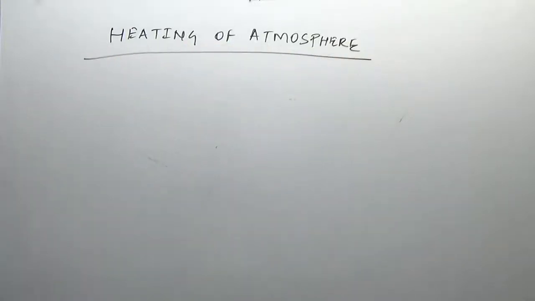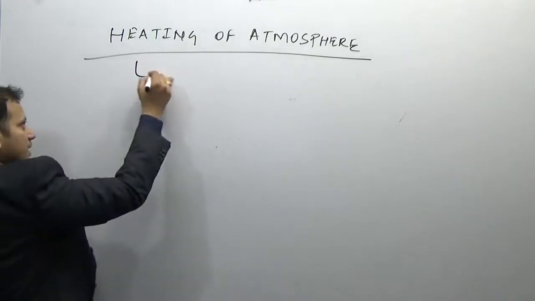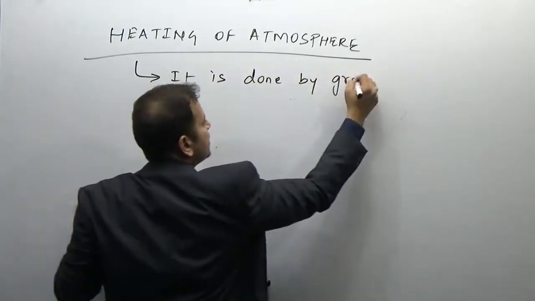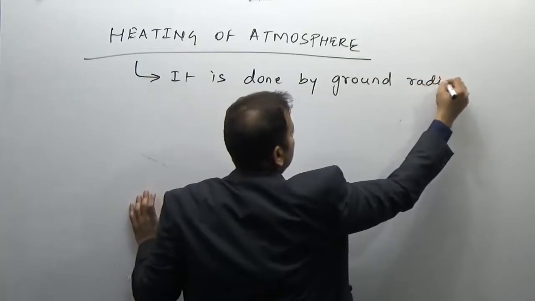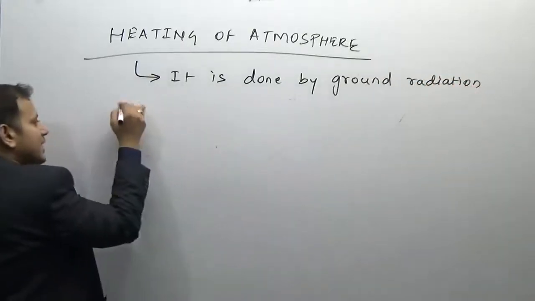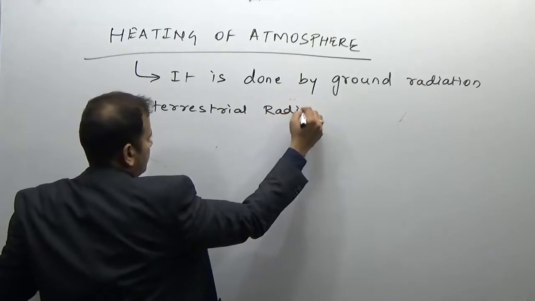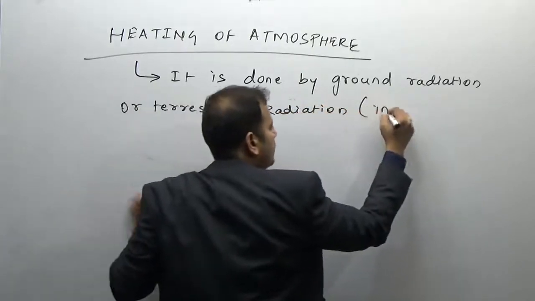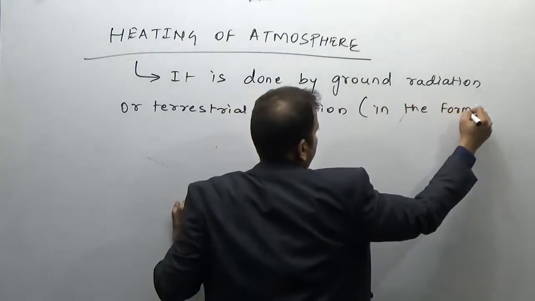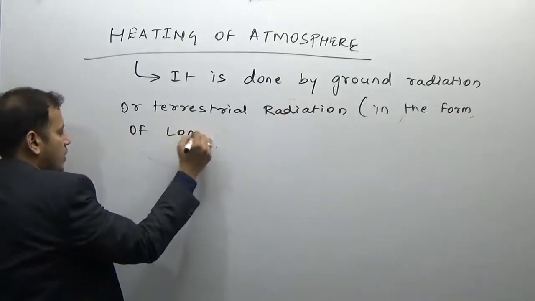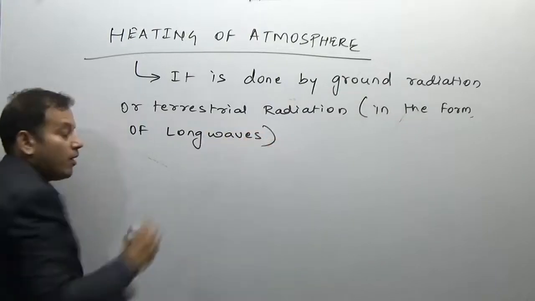The process of heating of the atmosphere is done by ground radiation or terrestrial radiation in the form of long waves.